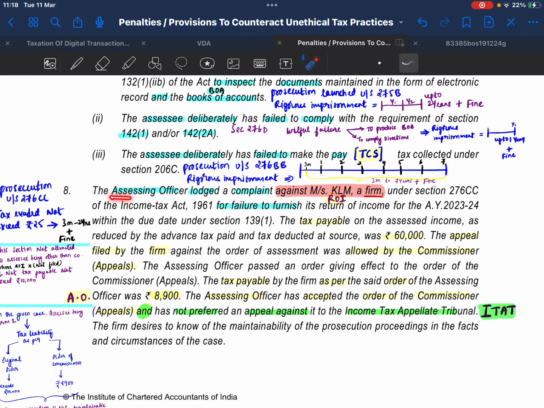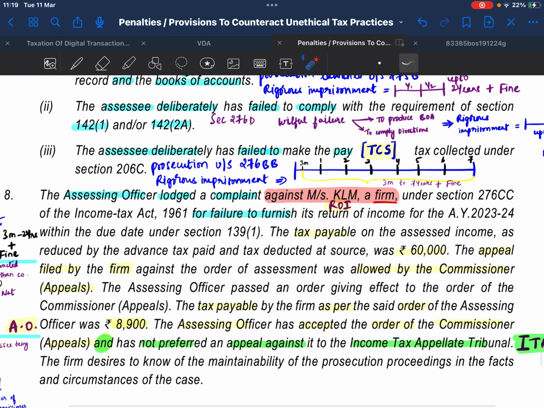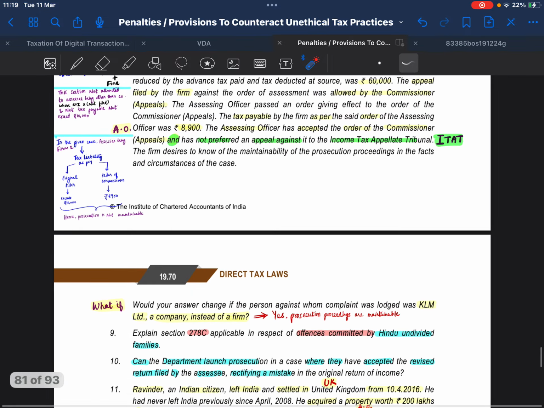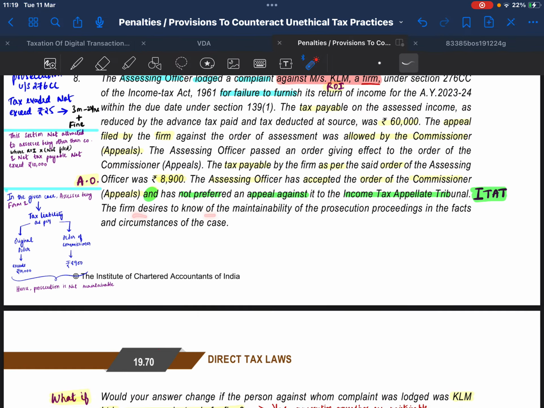Next question, question number 8. The assessing officer lodged a complaint against Mrs. KLM, a firm, for failure to furnish return of income. Tax payable was rupees 60,000. The appeal filed by the firm was allowed by the Commissioner of Appeals. Tax payable as per the order was rupees 8,900. The assessing officer accepted the order of the Commissioner of Appeals and has not preferred an appeal to the Income Tax Appellate Tribunal, ITAT. The firm desires to know the maintainability of prosecution proceedings in this case.